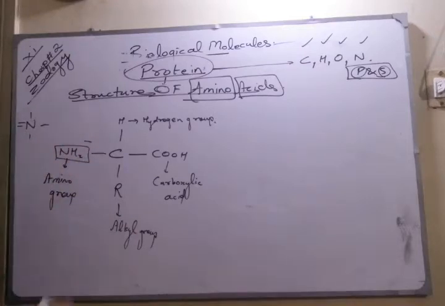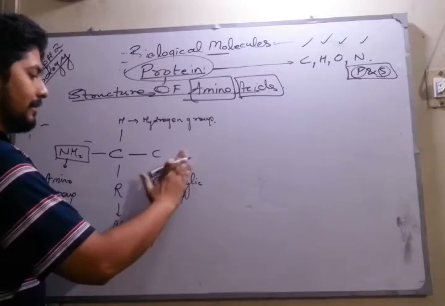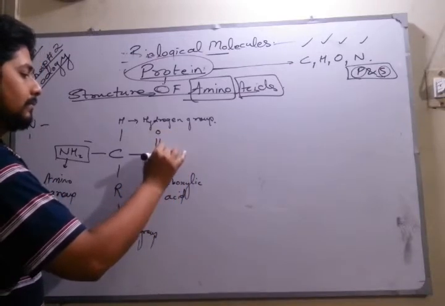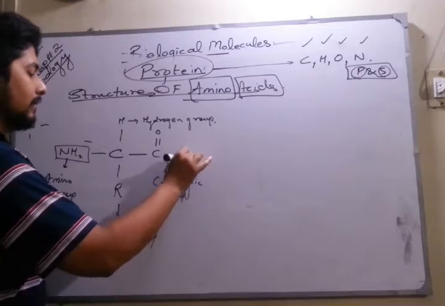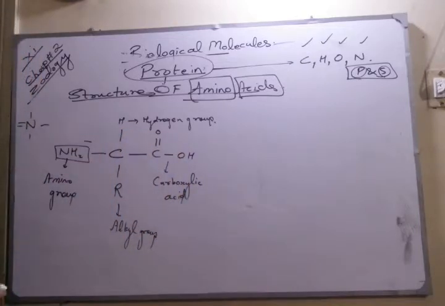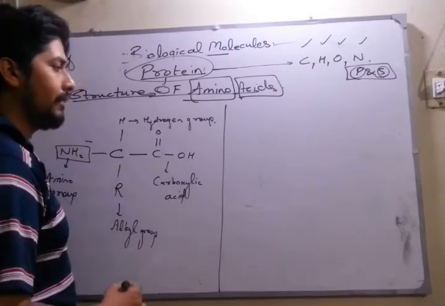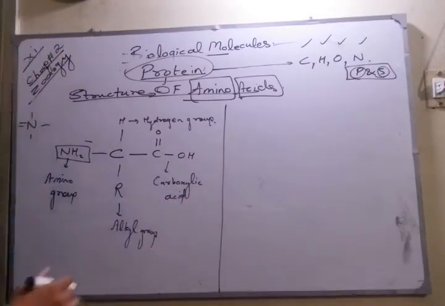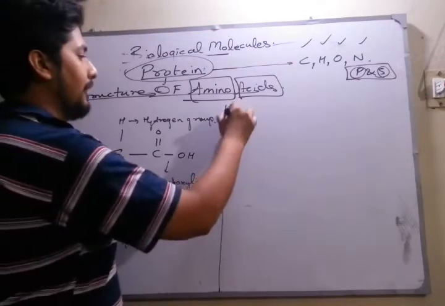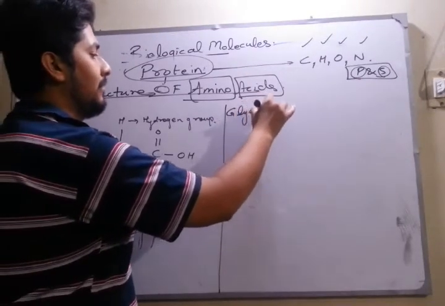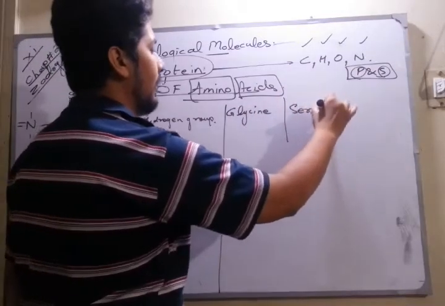But if I'm talking about carboxylic acid, it would be represented in a manner like that. So simply we make the carboxylic acid in a manner like that, and that's somewhat the basic structure of an amino acid. Now what we're going to see next is certain types of amino acid which we have to discuss from your book: glycine, serine, and alanine.